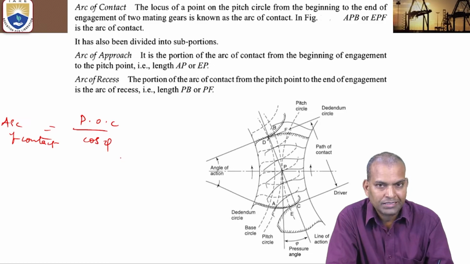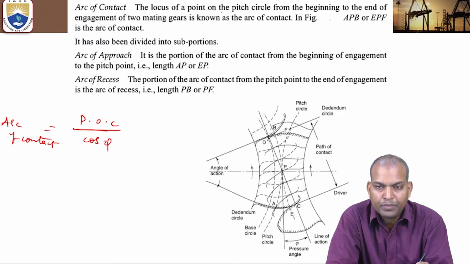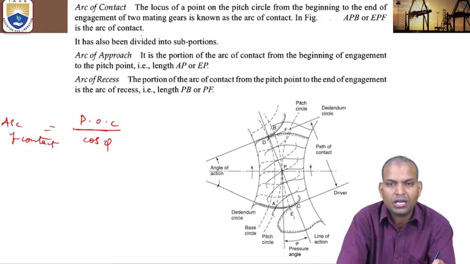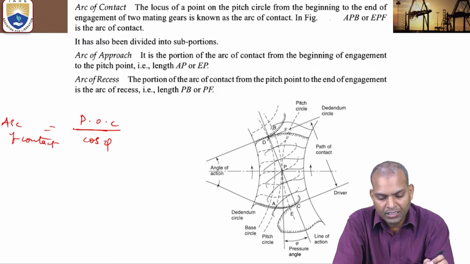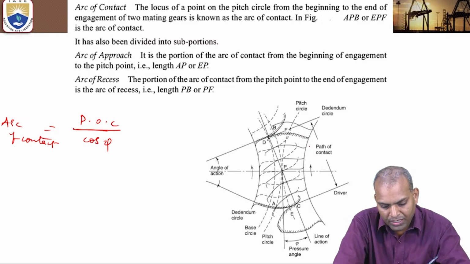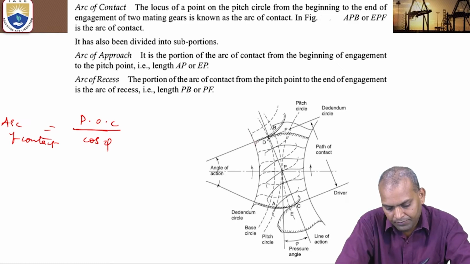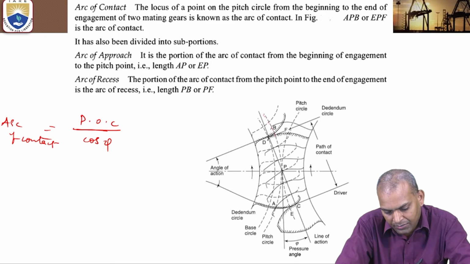Now, the meaning behind this formula is that the locus of a point of the pitch circle from the beginning to the end of engagement of the two mating gears is known as arc of contact. So, where is the arc of contact? This is the line of arc of contact. In this figure, we can show this arc of contact here. It is the locus of the point on the pitch circles. Where are the pitch circles? These are the pitch circles. There are two pitch circles here.